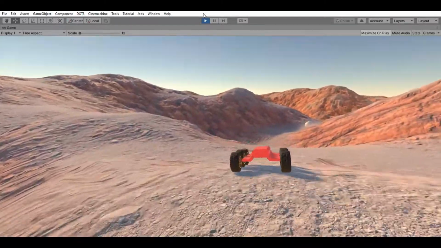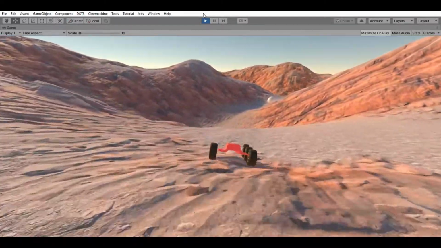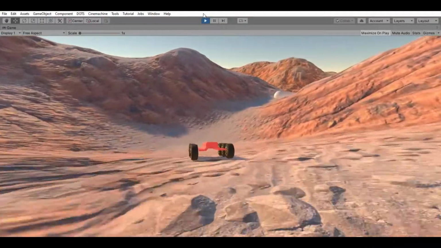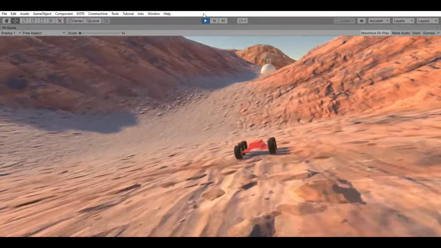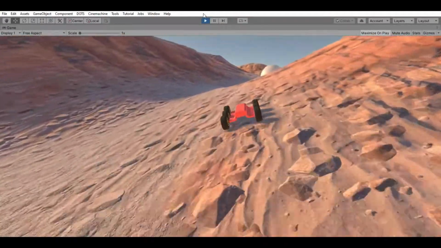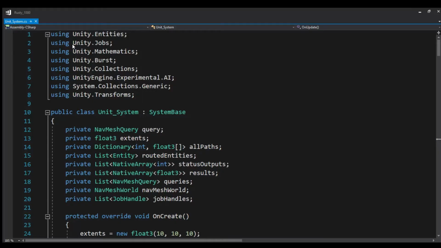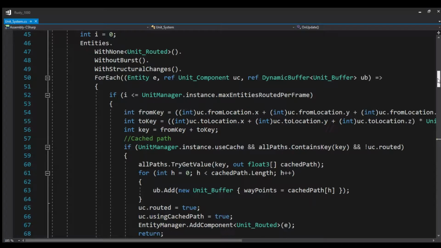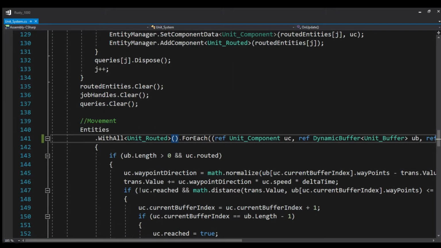This AI car has been built using a hybrid ECS approach, but this new navigation solution can be implemented for any other AI car as well. We have implemented a basic movement job in the unit system. However, since our car uses its own mechanism to move, we don't need this basic movement. To avoid this execution, we will exclude the AI drive component from the entity query.